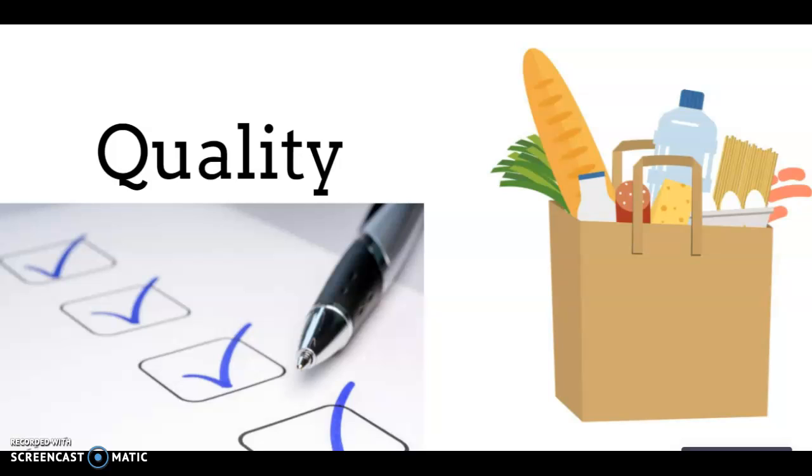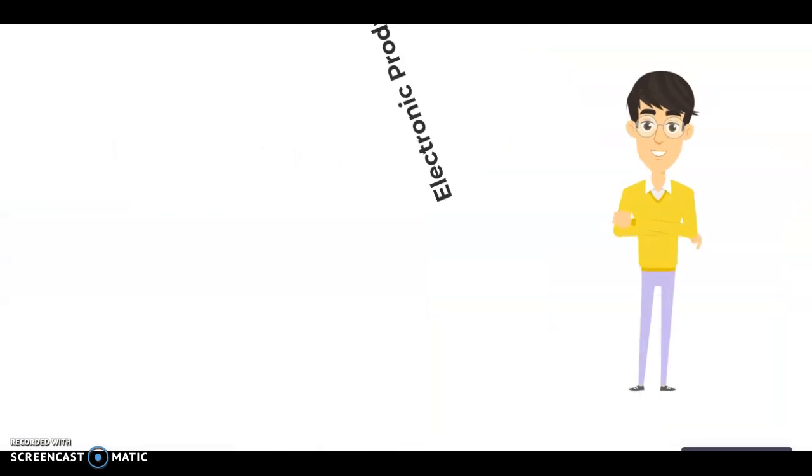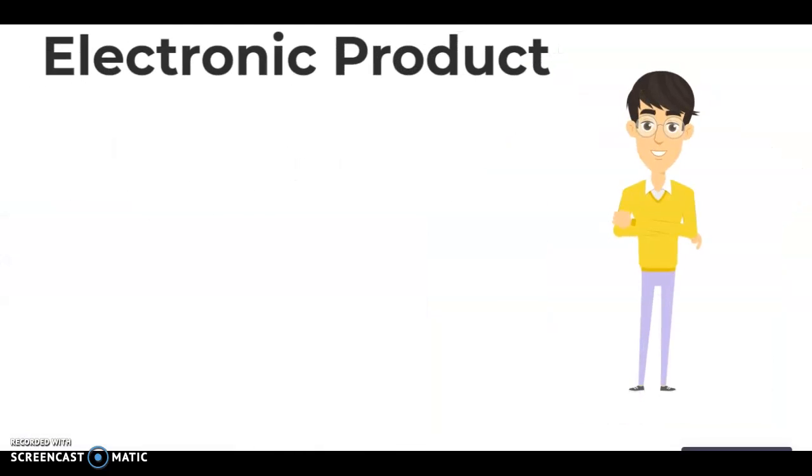All the food items have some certification. In India it is known as the FSSAI certification. Then we confirm that the product which we are going to consume is good for health. But if you go for an electronic product, what will we see?